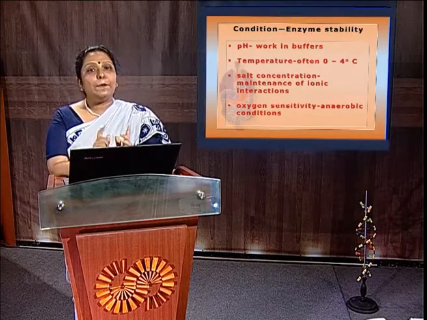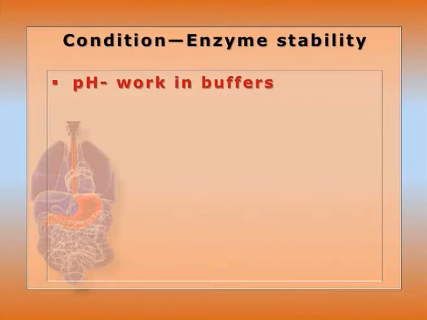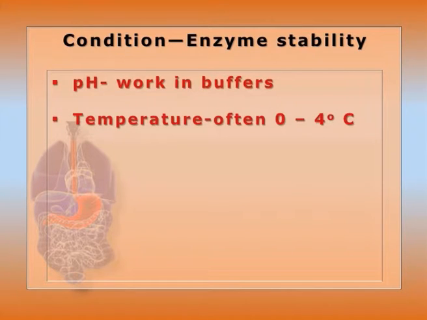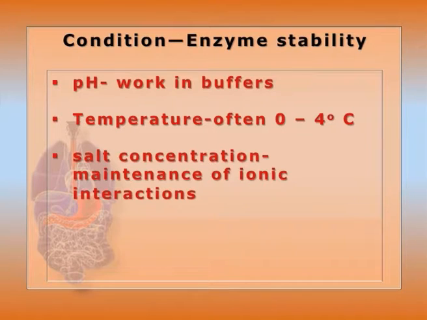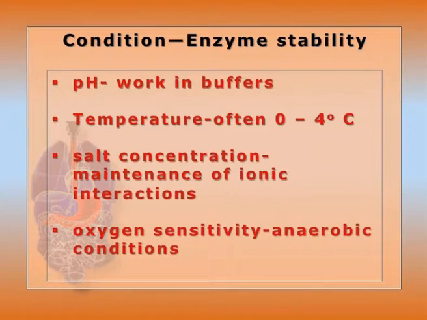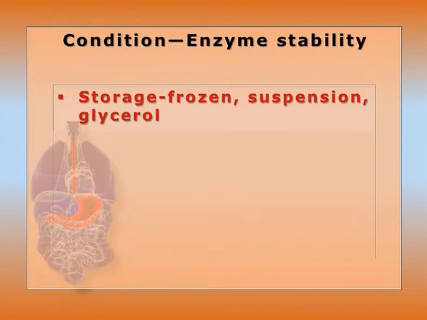Conditions for enzyme stability will be kept in mind during purification, and all those conditions will be maintained. pH: the particular pH optimum will be predetermined, so that it can be adopted during the course of the reaction, so we work in buffers. Temperature will often be 0 to 4 degrees centigrade, done in the cold room or refrigerator. Salt concentration is maintained to keep the ionic interaction between enzyme and substrate. Oxygen sensitivity: anaerobic conditions will be maintained for oxygen-labile enzymes. Storage will be done as a frozen suspension in glycerol.